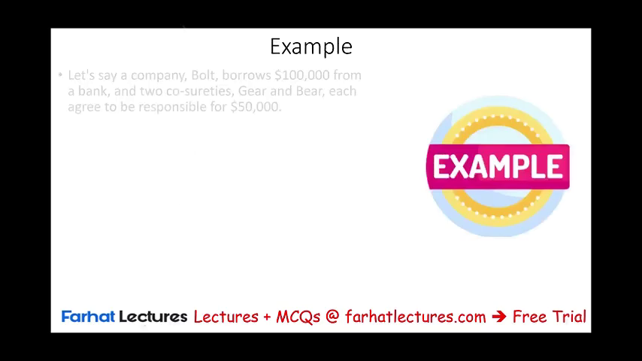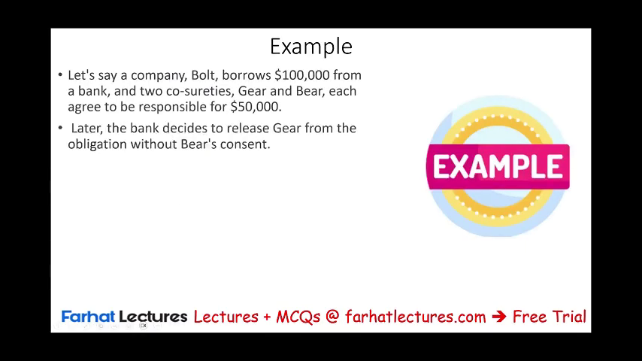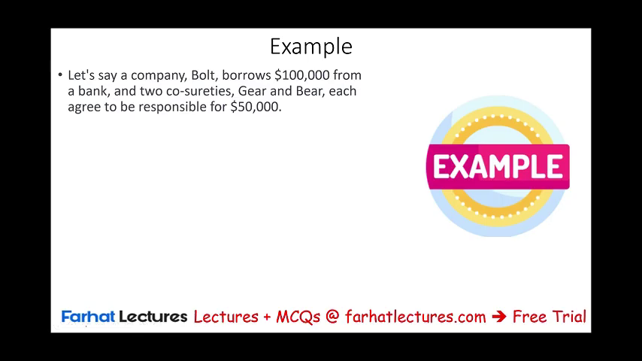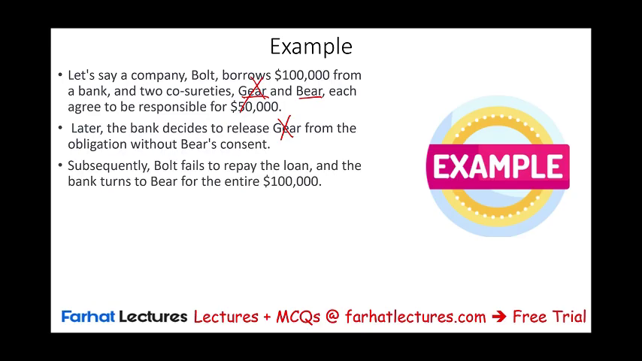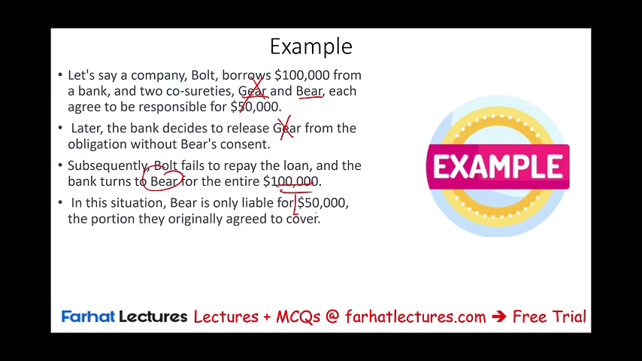Let's take a look at an example. Let's say a company named Bolt borrows $100,000 from a bank and two co-sureties, Bear and Gear, are each responsible for $50,000. Later, the bank decides to tell Gear, you're off the hook. You don't have to be a co-surety, without Bear's consent. So Gear is out. Subsequently, if Bolt fails to repay the loan and the bank turns to Bear for the $100,000, in this situation, Bear is only responsible for $50,000 because the bank relieved the other co-surety without their consent.